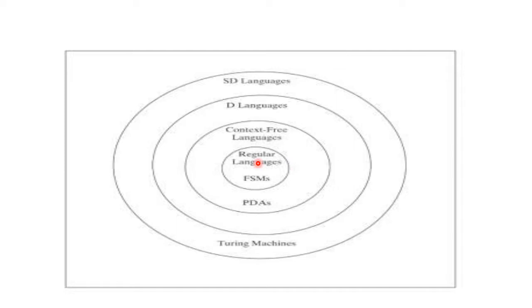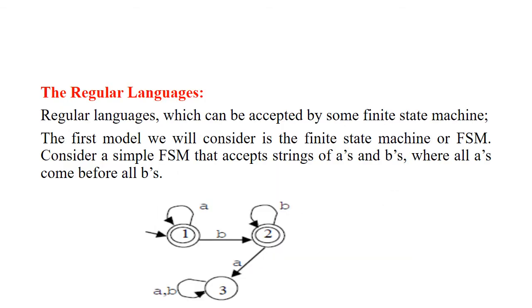That means regular languages can be defined using a machine called FSMs as well as PDAs, because regular language is a subset of context free languages. Then we have a decidable language and semi-decidable language, which are represented using a machine called Turing machine. Let's understand about regular language in detail.